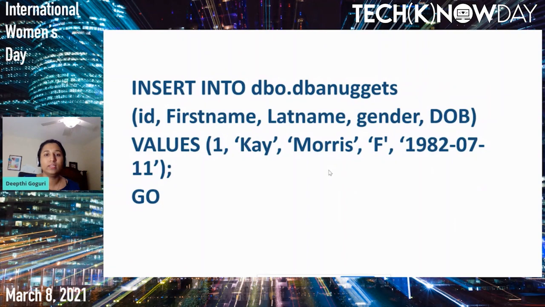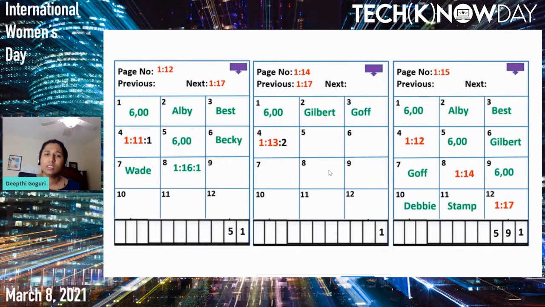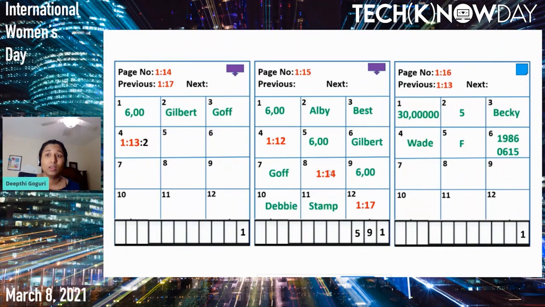Now let's go ahead and insert one more record into the table, K Morris. Since we do not have any database page inside the memory, let's go ahead and get that by evicting page number 12. Now we got page number 16. We still have space on this database page, so let's add the value of K Morris.